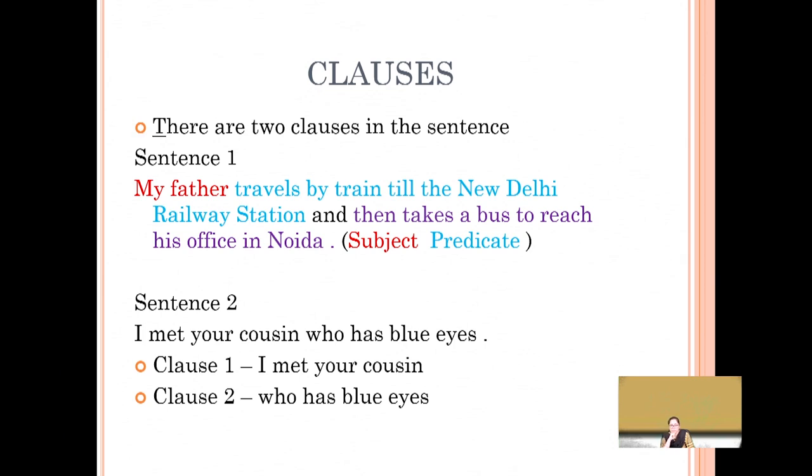Here, again, in the next sentence, I met your cousin who has blue eyes. Clause number 1 is I met your cousin, and clause number 2 is who has blue eyes.